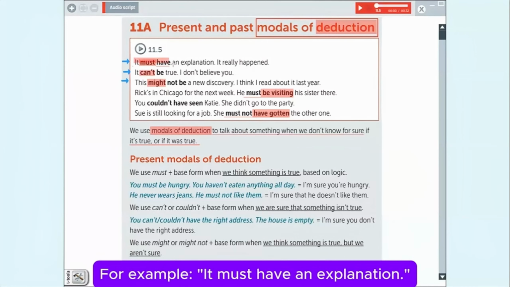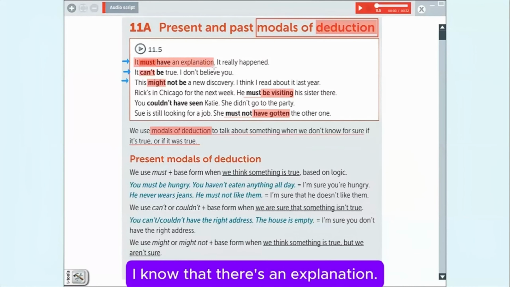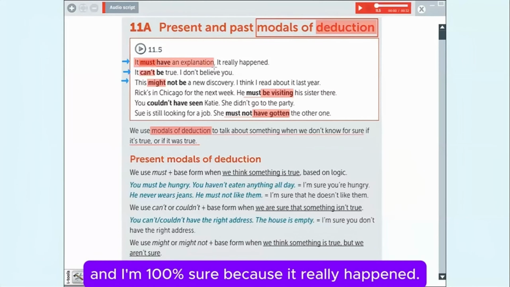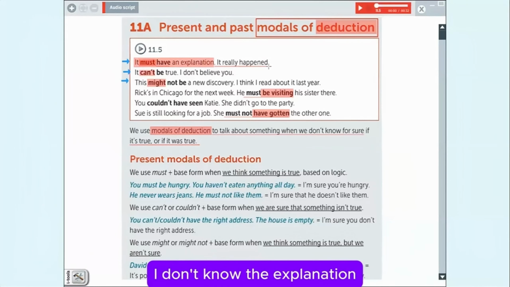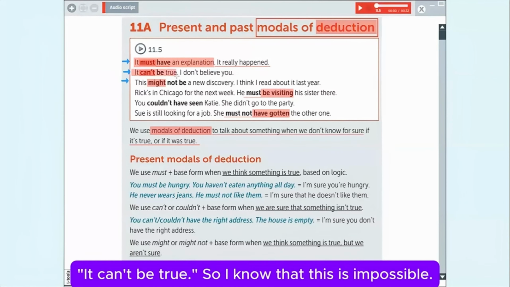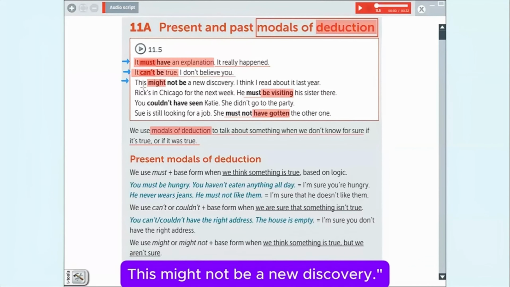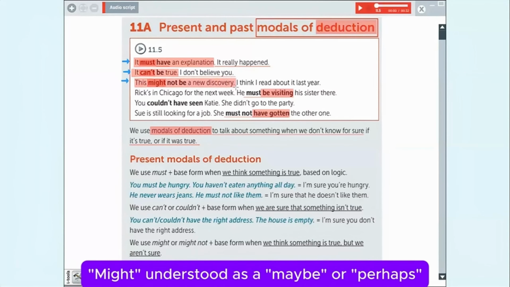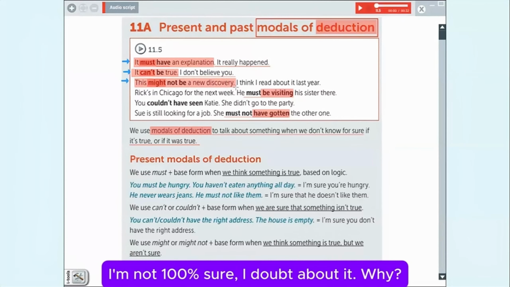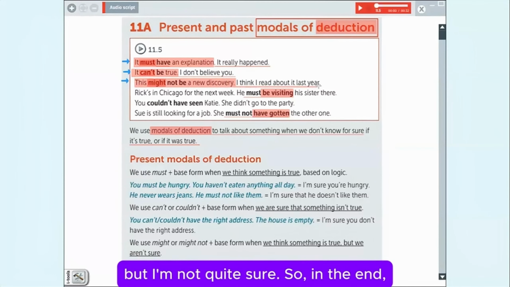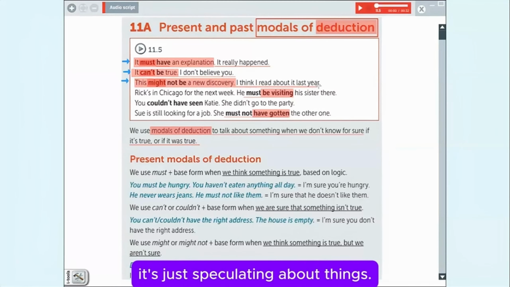For example, it must have an explanation. I know that there's an explanation and I'm 100% sure because it really happened. I don't know the explanation, but it must have an explanation. I'm sure about this. It can't be true, so I know that this is impossible. I don't believe you. This might not be a new discovery. Might is understood as maybe or perhaps. I'm not 100% sure. I doubt it. Why? Because I think I read about it last year, but I'm not quite sure. So in the end, it's just speculating about things.